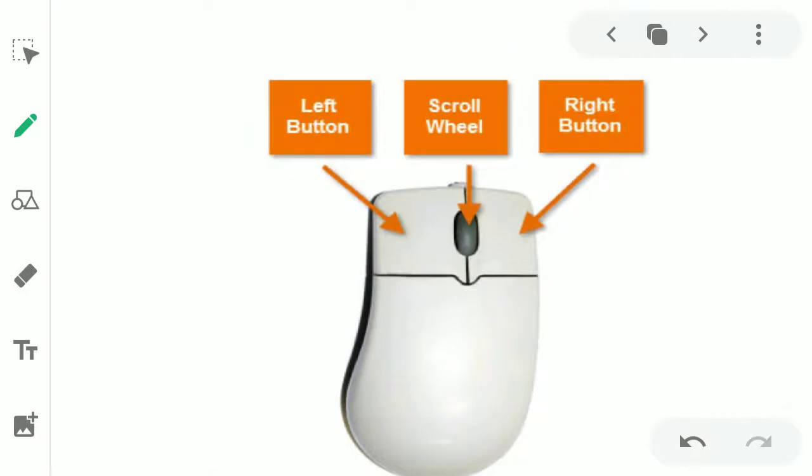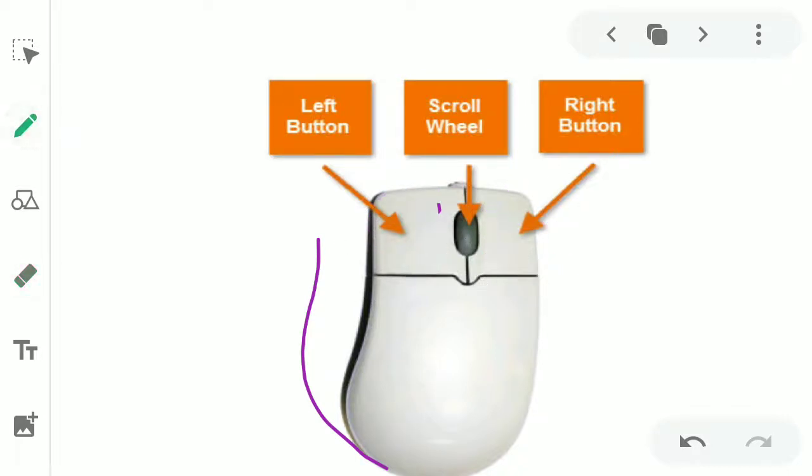If you see in the picture, this is the mouse and it has two buttons. This is a button and we call it the left button. Why do we call it the left button? Because it is at the left side of the mouse, and this button is called the right button. And why do we call it a right button? Because it is on the right side of the mouse. So these are the two buttons of the mouse.